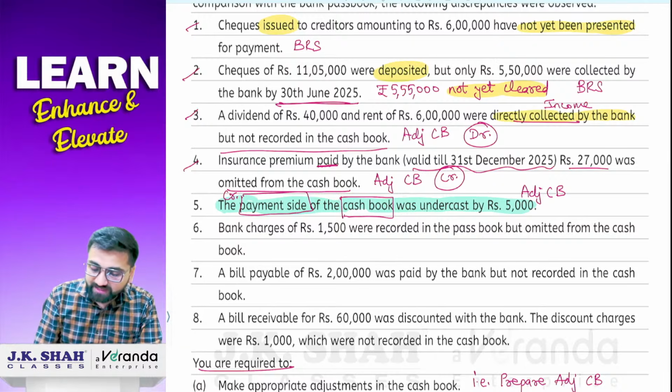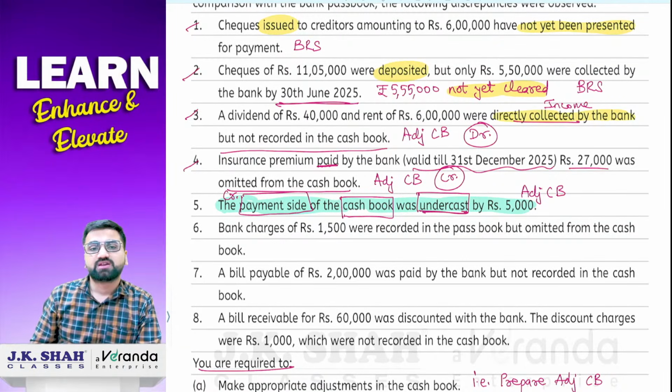So on the payment side, you have undercast. Undercast means what? We have recorded less. So now I am telling you that you have not recorded 5,000 rupees on your credit side of your cash book, or payment side of your cash book. And you are already preparing the adjusted cash book.